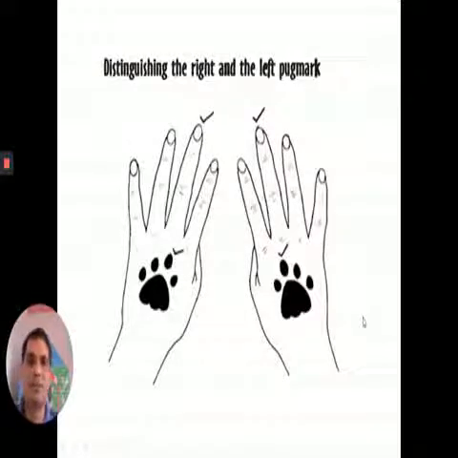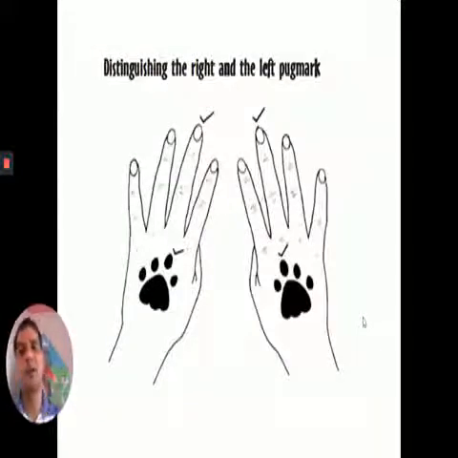And through this, we can find out whether this is a left or right pug mark of a carnivore species. The pattern of the fingers of the pug mark is similar to the pattern of our fingers. So if the pattern is matching with the right hand, then we can say that it's the right pug mark. If the pattern is matching with the left hand, then we can say that this is the left pug mark.